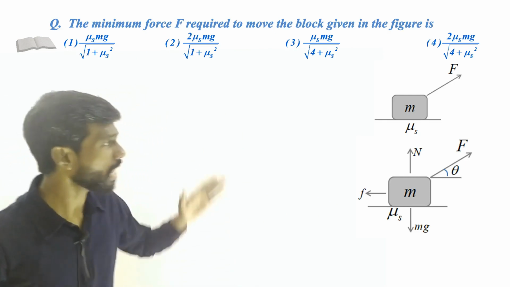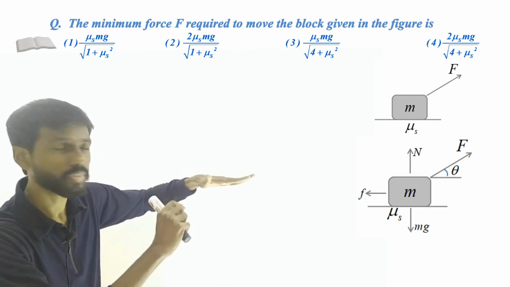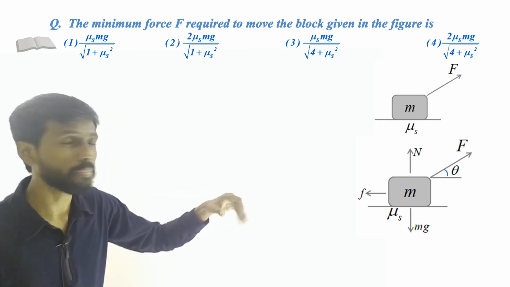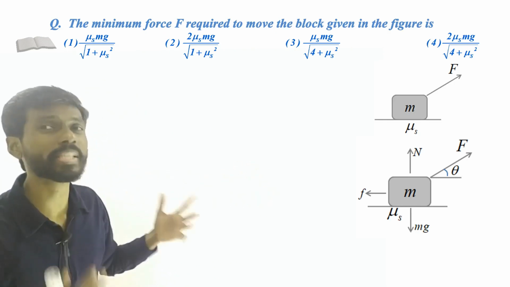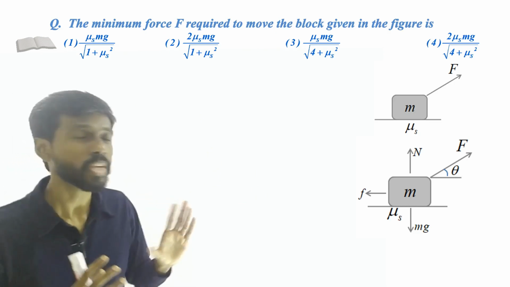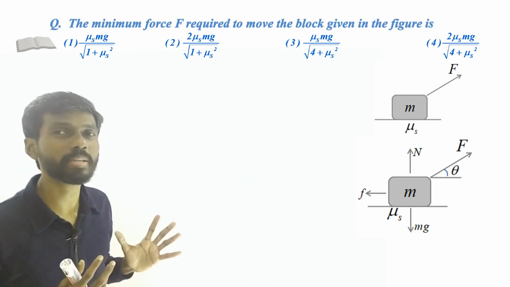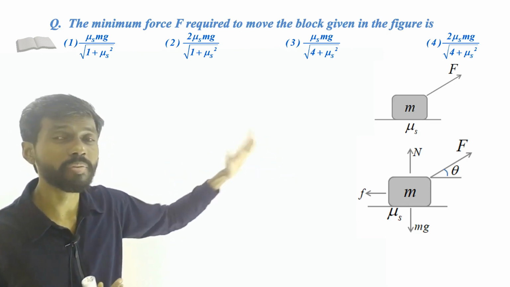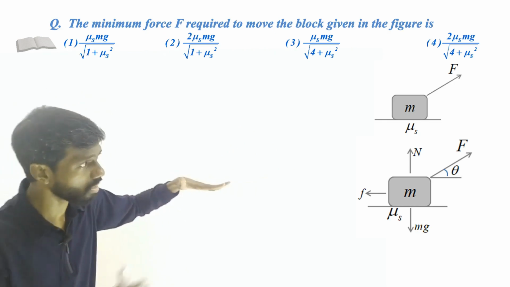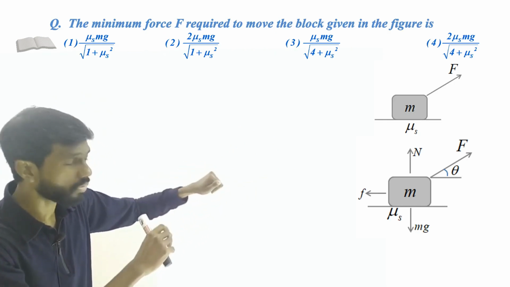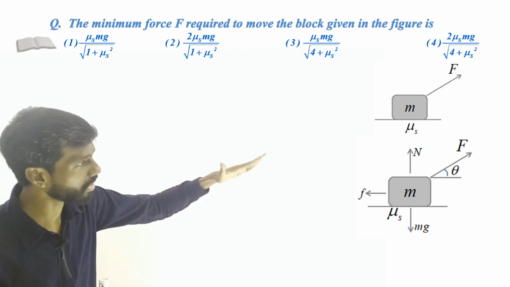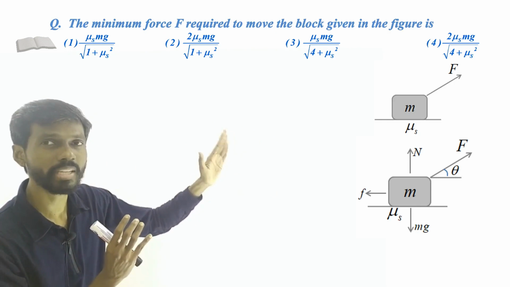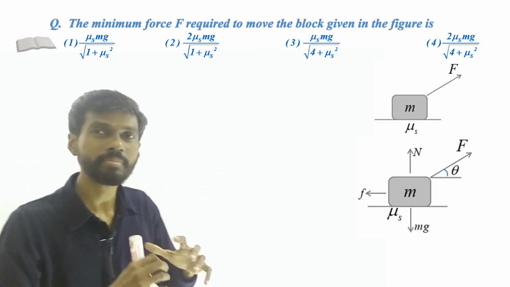What if the angle is 0? That means it is horizontal. If it is horizontal, that is when we have the maximum amount of force. But when the force is maximum, the frictional force against it is also maximum, because normal reaction will be less in that case. But if you increase the angle, the friction will be less, because normal reaction will be less than the normal reaction when the force is horizontal. When the friction is less, the force will also be less, because if it is inclined at some angle, you only take the component of the force, not the complete force. F cos theta. So force will also be less when the friction is less.